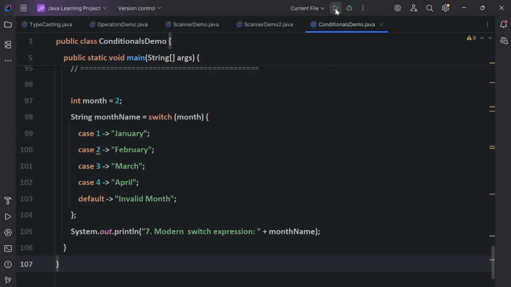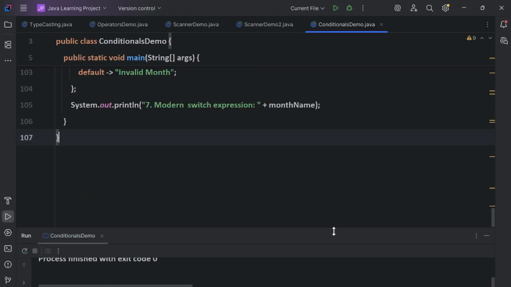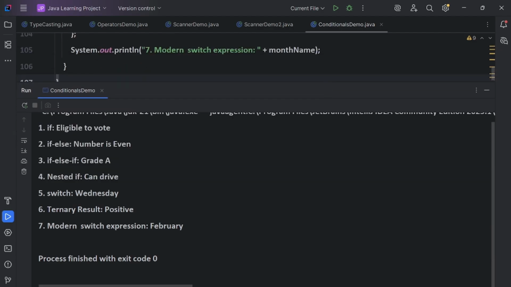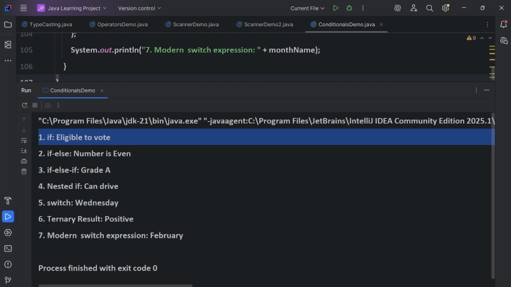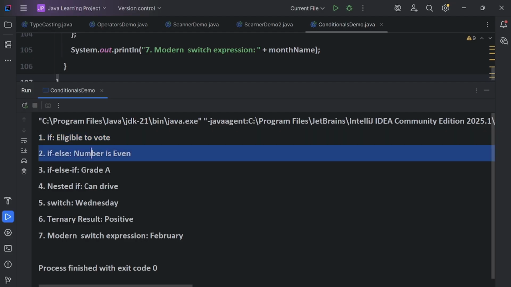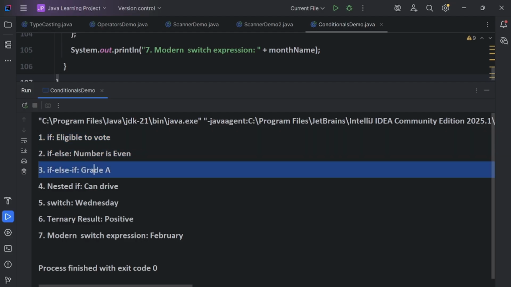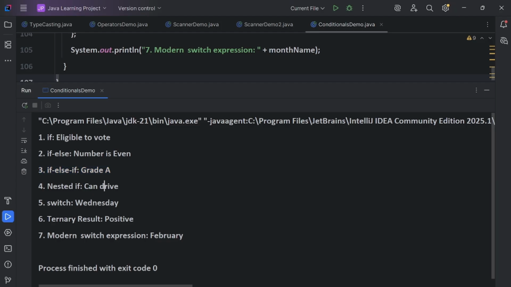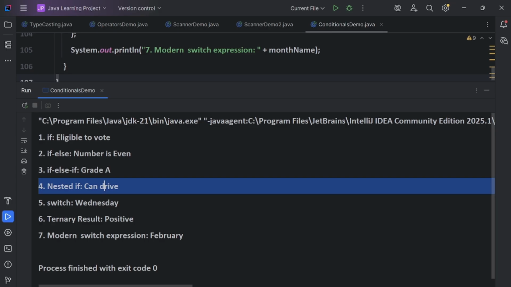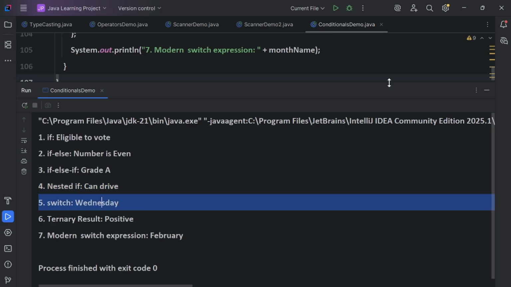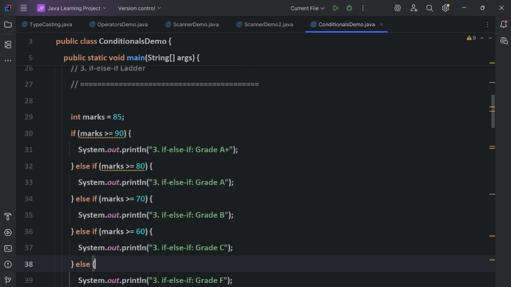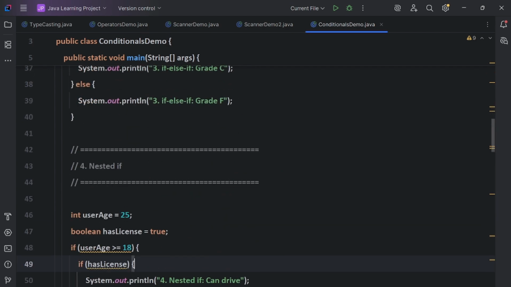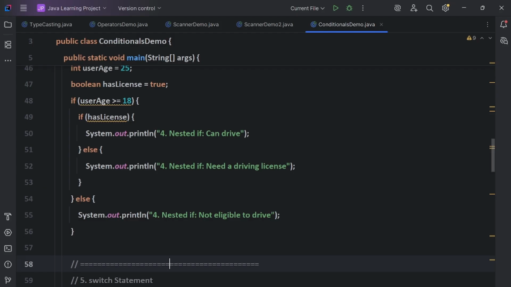Let's see after running the output, guys. See guys, the output is showing eligible for vote from the if condition, else if number is even, and else if grade A, nested if, and Wednesday from the switch. So this is a very important program, guys. Please note down and implement this logic, guys.